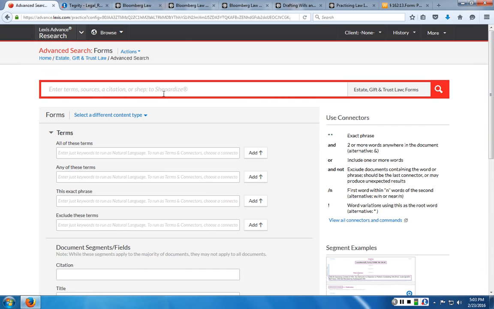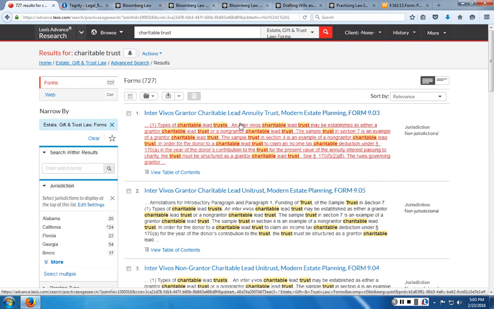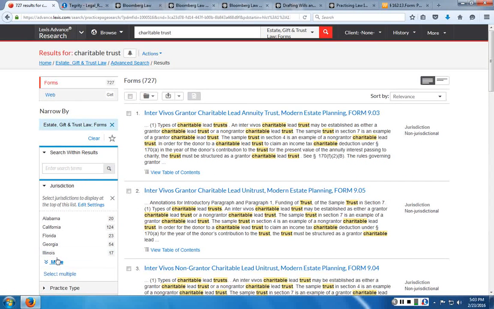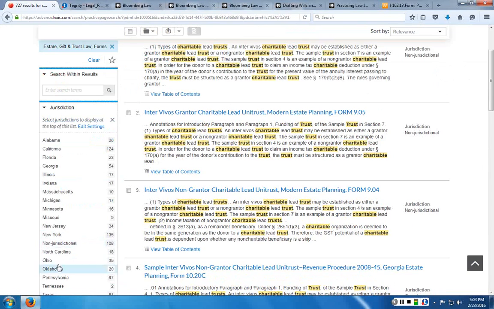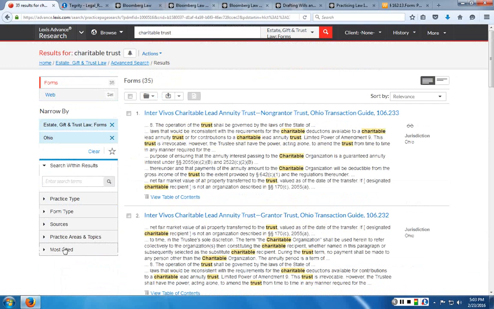And if we search for the same thing here, you get 727 forms. And so if you wanted to narrow it down to a specific state like Ohio, you can narrow it down to 35 forms.